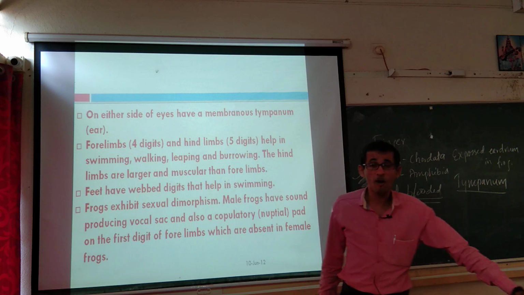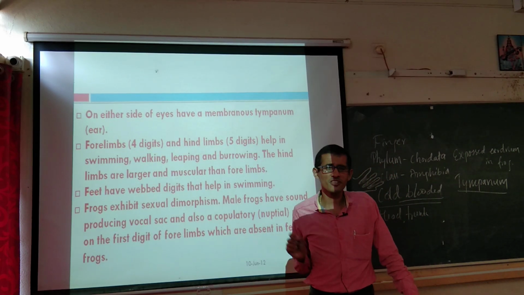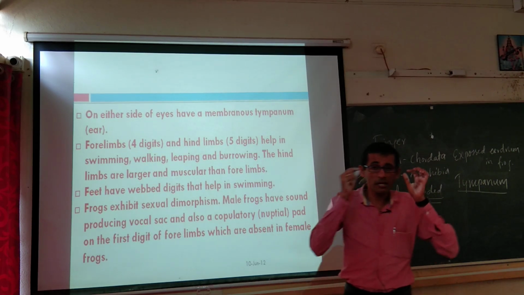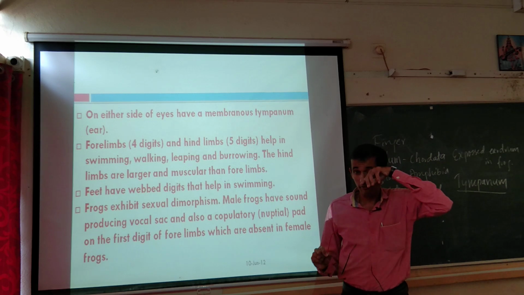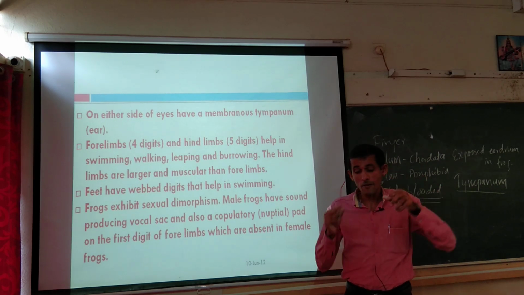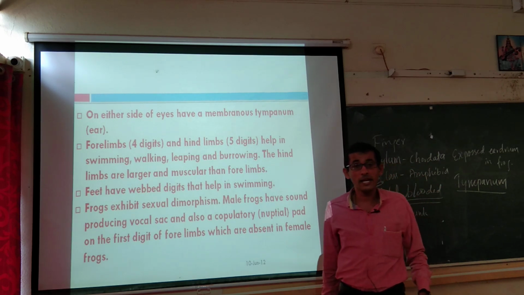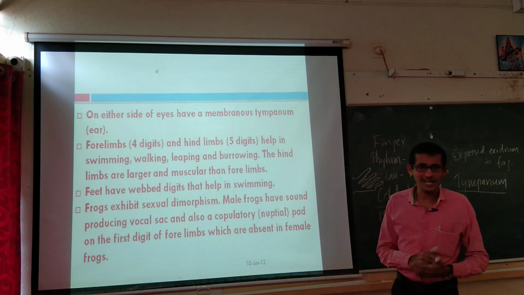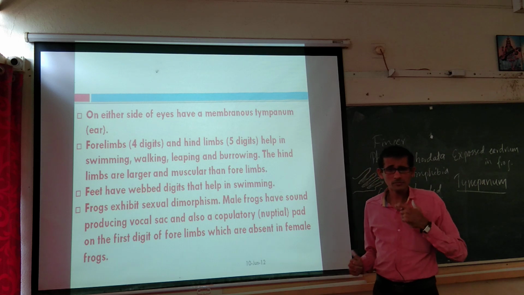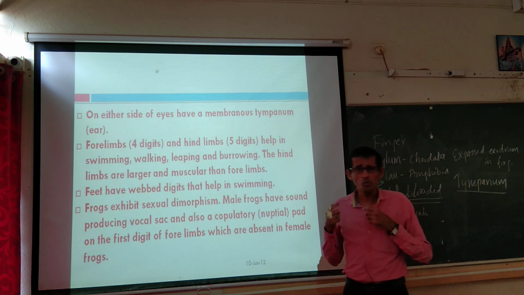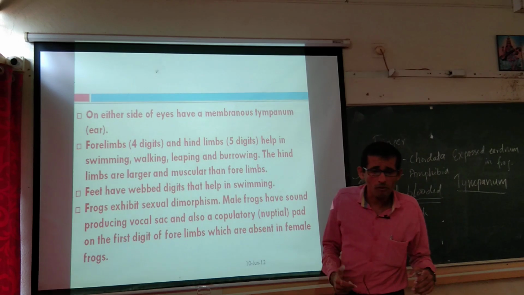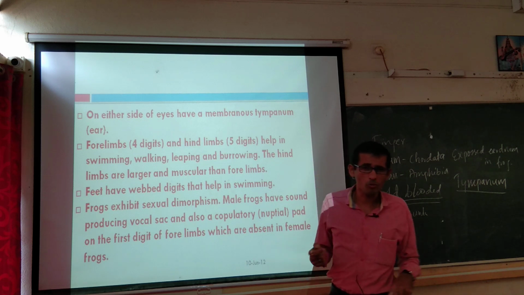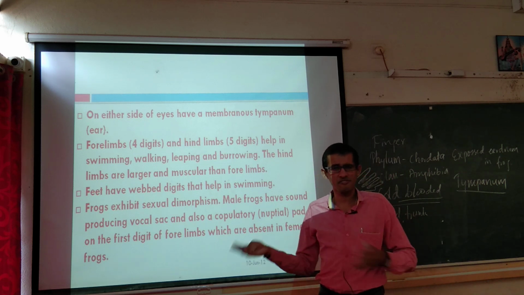So sexual dimorphism we say. Sexual dimorphism refers to male and female frogs having a major difference. A major difference may be present between the male and female frog. What is that? The additional vocal sac. Of course we have the vocal cord, sound box, along with the original sound box irrespective of male and female frog.